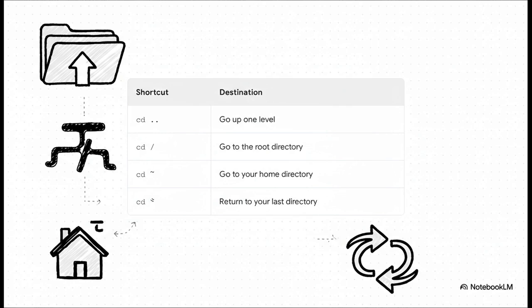And this right here is where you really start to feel the power of the command line. These shortcuts are absolute game changers. cd .. moves you up one folder. cd / takes you all the way to the top, the very root of the whole file system. cd ~ is your escape hatch. It always takes you right back to your personal home folder. And this last one, cd -, oh, this one's a fantastic trick. It jumps you back to whatever directory you were just in. It's like a back button for your terminal.